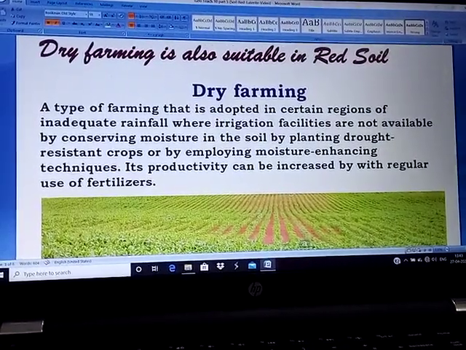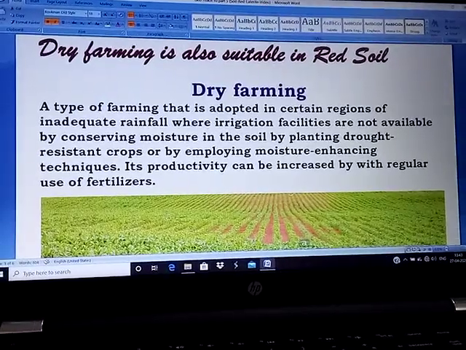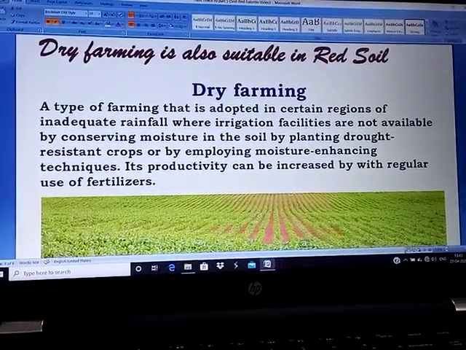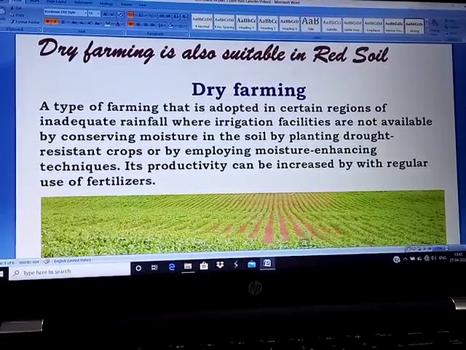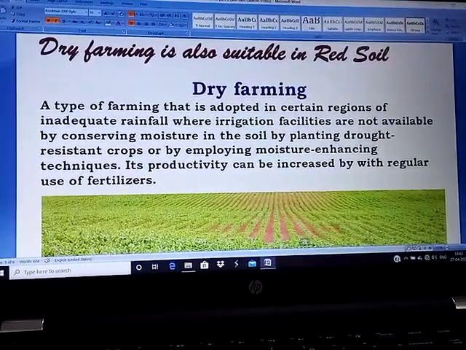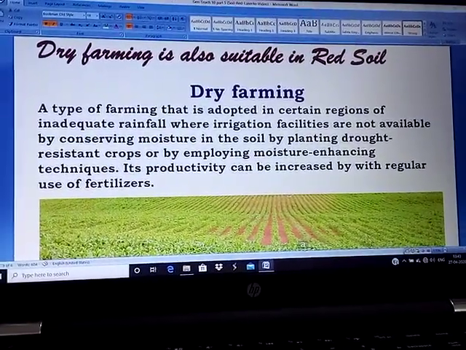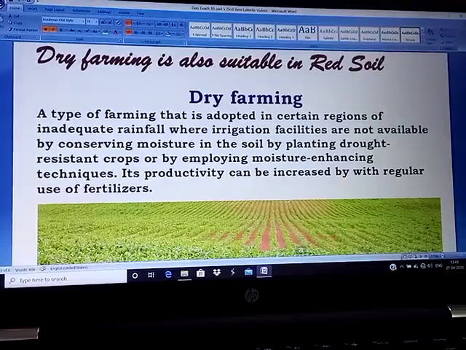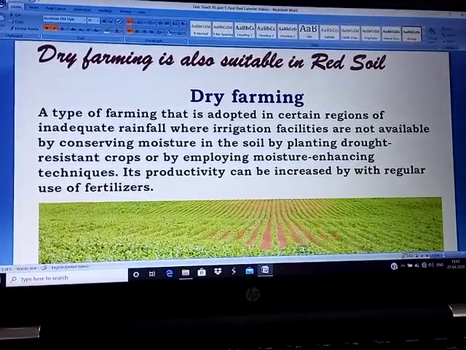Now, red soil is associated with dry farming. What is dry farming? We have already discussed it earlier. Let us repeat again. Dry farming is a type of farming that normally takes place in regions where rainfall is inadequate. It means rainfall is not good. At the same time, irrigation facilities are also not available properly.